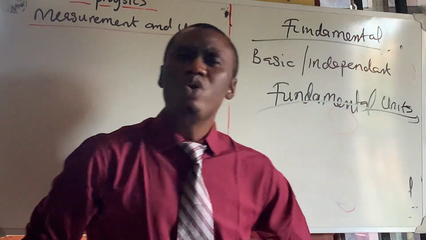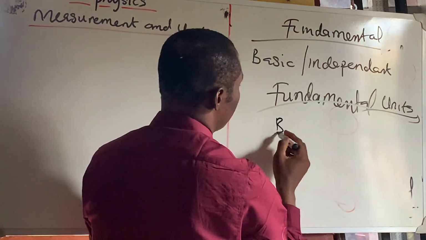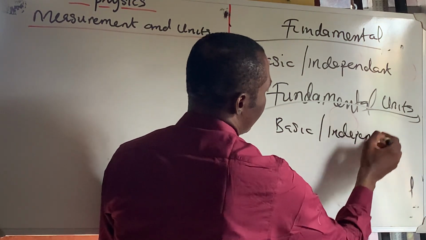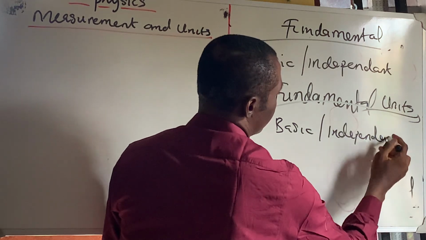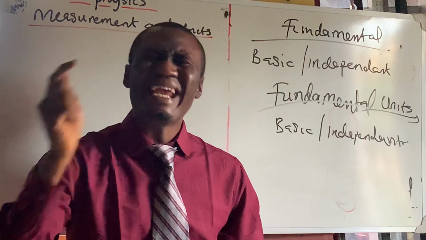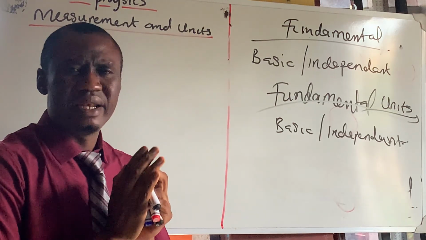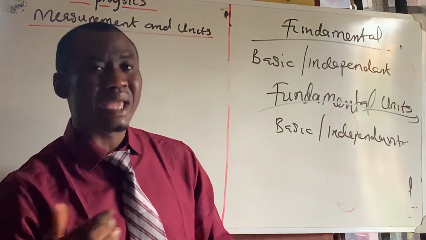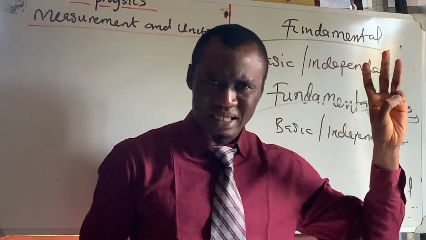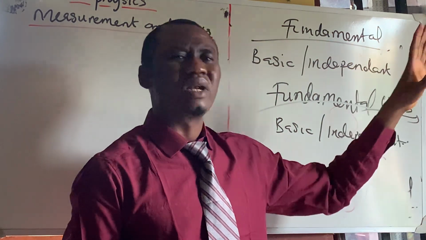Fundamental units are the basic units or independent units, which do not depend on other units. They are independent in the sense that they don't depend on other units. Now let's give it in the way that you understand. Fundamental, basic, and independent: they are quantities that are independent of other quantities.